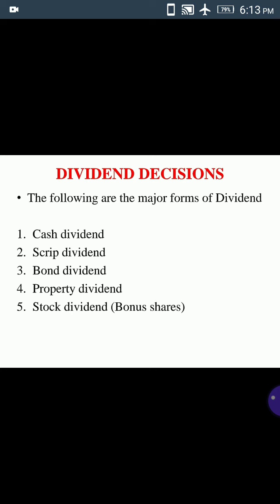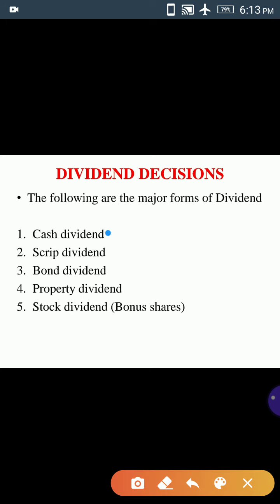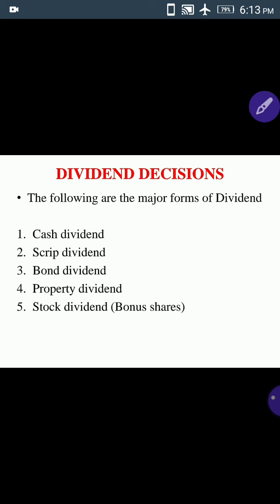The first one is cash dividend, second is scrip dividend, third is bond dividend, fourth is property dividend, and the last one is stock dividend or bonus shares. These are the 5 different major forms of dividend.